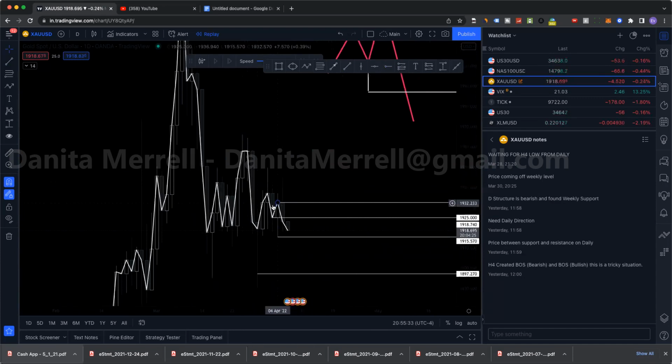So for example, this high right here, this daily close, right, we still haven't broken structure. We still haven't broken this lower wick, but this is an area still that we can look for sells in. Okay, so just understand that the line chart is very important. But let's say we want a very good confirmation, then we want to see a close below this level here. So we need to see price closing below that to confirm a break of structure, but not to say that this isn't an angle. Okay, so there's two different things.